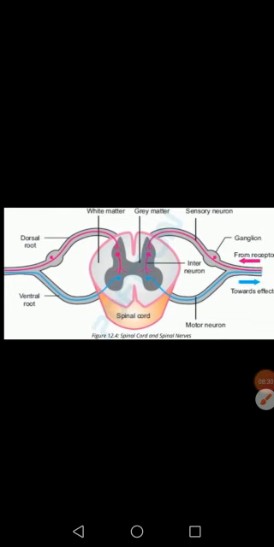Basically, the spinal cord is roughly 40 centimeters long and about as wide as our thumb for most of its length.